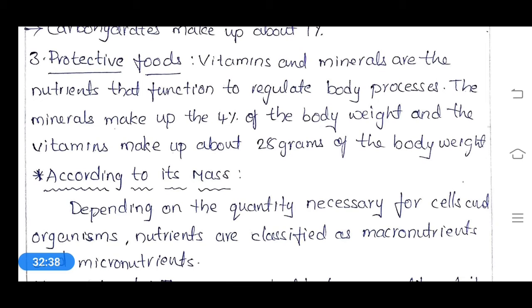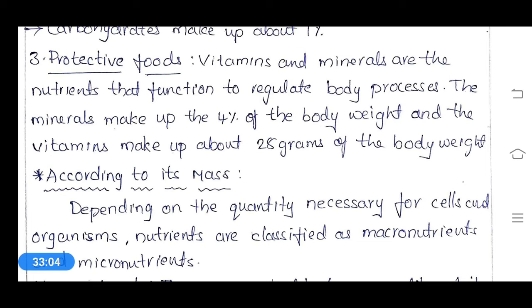And the next one is protective foods. Here vitamins and minerals are considered as protective foods. Vitamins and minerals are the nutrients that function to regulate body processes. The minerals make up 4% of the body weight, and the vitamins make up about 28 grams of the body weight.